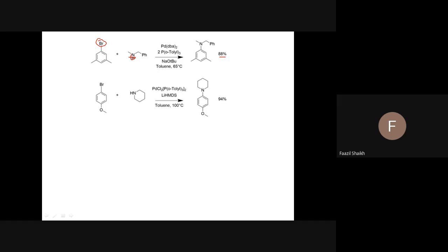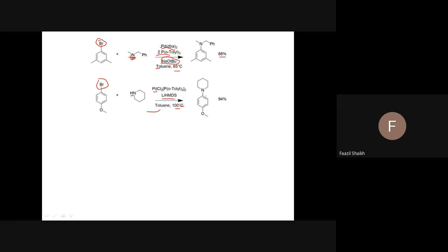This is a primary secondary amine, and again we have taken the palladium catalyst. And what is this? You know well, tris(ortho-tolyl)phosphine, which coordinates with this palladium, and the mechanism we have discussed, by the application of sodium tert-butoxide base, toluene, and heating at a normal temperature of 65. Another example, you see this bromine, again an aryl halide, is reacted with this secondary amine, and the same palladium catalyst, and this is the strong base, again the same toluene, and the temperature is this much.